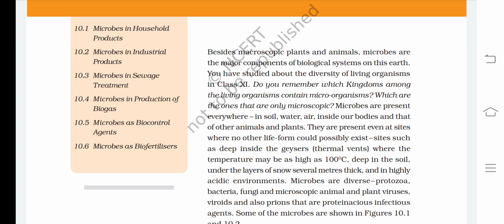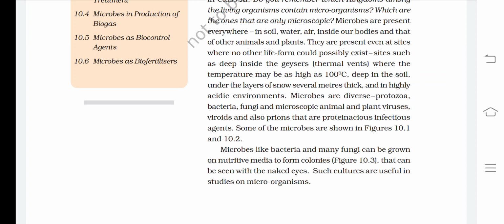Microbes are diverse: protozoa, bacteria, fungi, and microscopic animal and plant viruses, viroids, and also prions that are proteinaceous infectious agents. Some of the microbes are shown in figure 10.1 and 10.2. Microbes like bacteria and many fungi can be grown on nutritive media to form colonies that can be seen with the naked eyes. Such cultures are useful in studies on microorganisms.